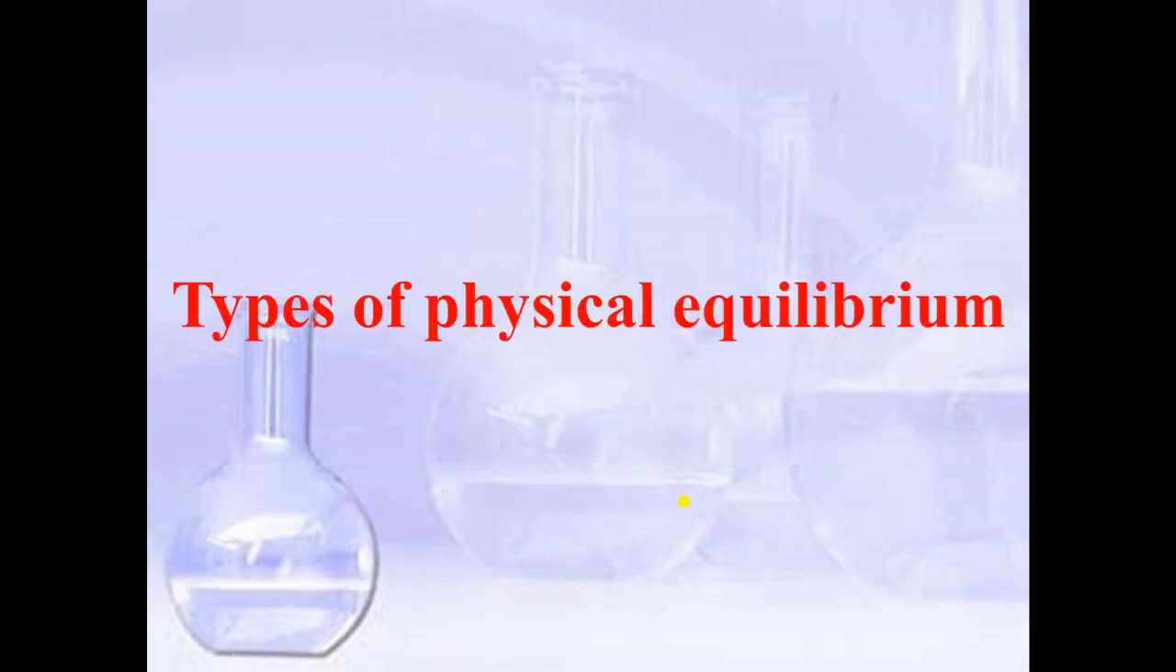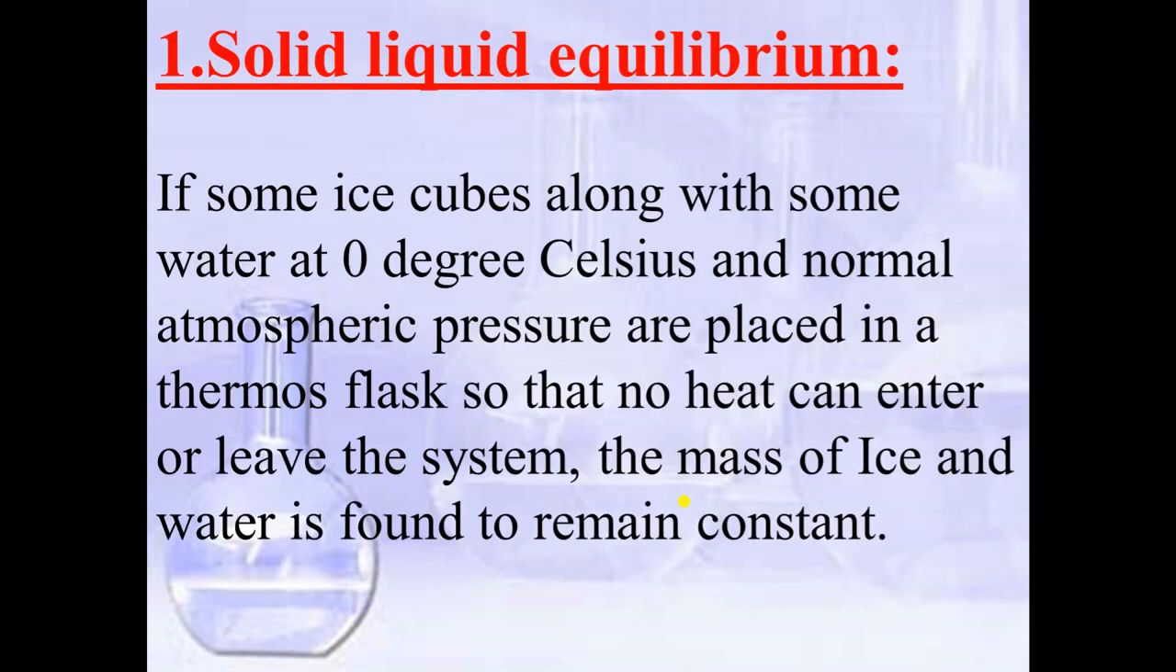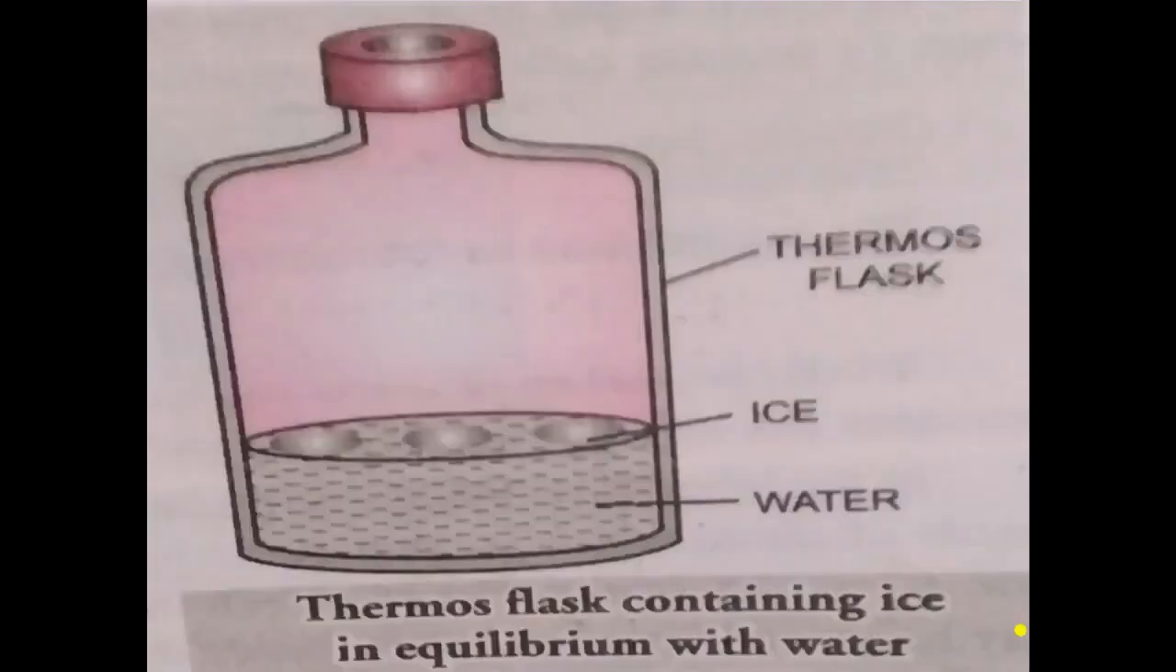Now, there are different types of physical equilibrium. Here we will discuss 5 types of physical equilibrium. Number 1 is solid liquid equilibrium. We will understand solid liquid equilibrium with the help of this example. Here we will take a thermos flask. In this thermos flask, ice and water are present. Temperature is 0 degrees Celsius and pressure is 1 atmosphere. Now here there is equilibrium between ice and water.